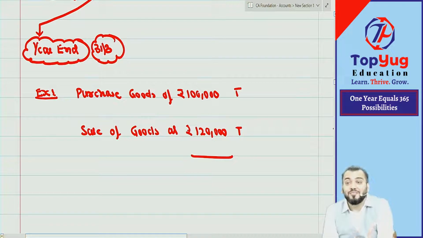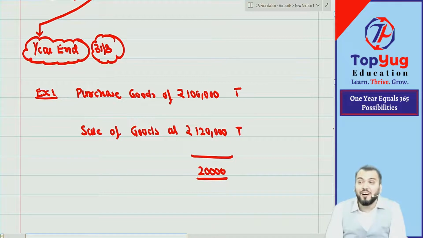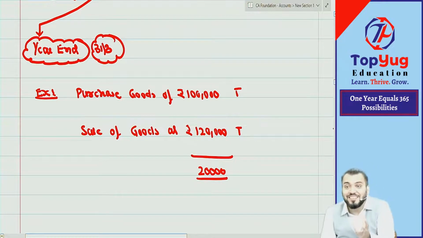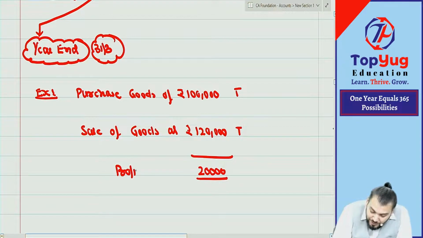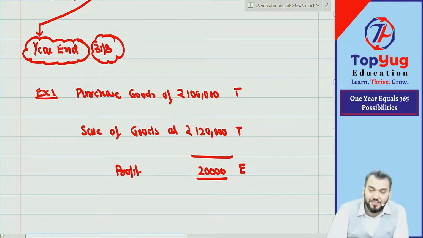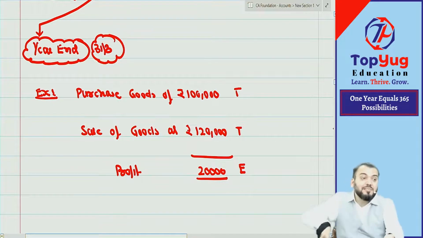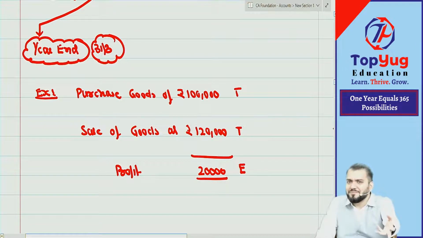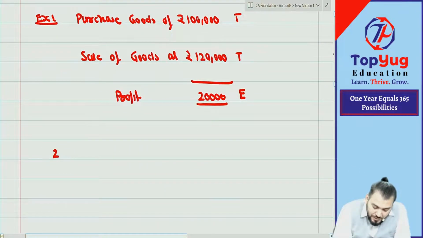You earned a profit of 20,000. This becomes what? Event. Correct. So you can see this profit, whatever you have earned, that is an event. So the consequence of these two transactions is what? Event. Understood? And normally we record profit at year end. We prepare the P&L account at year end. Understood? Let me take another example. Example number 2.